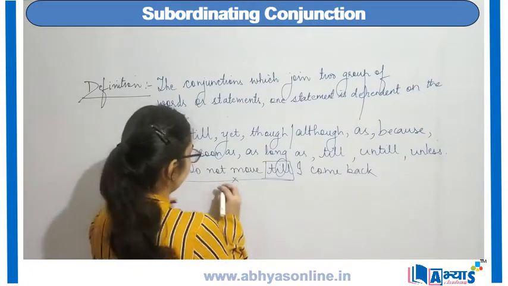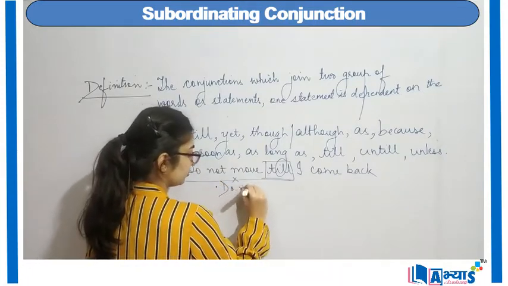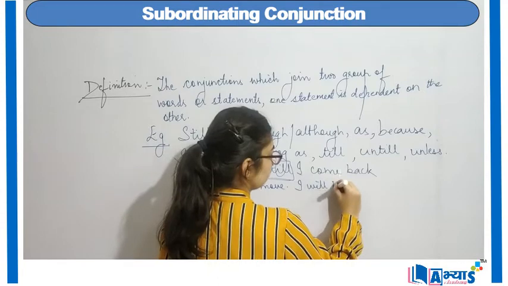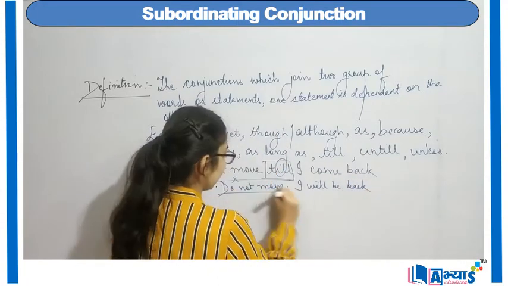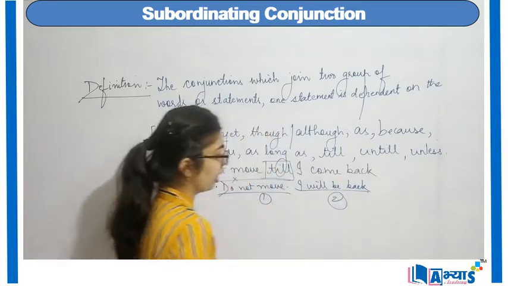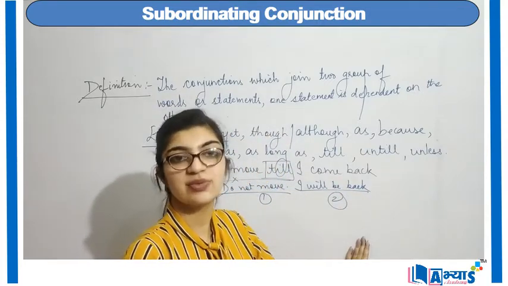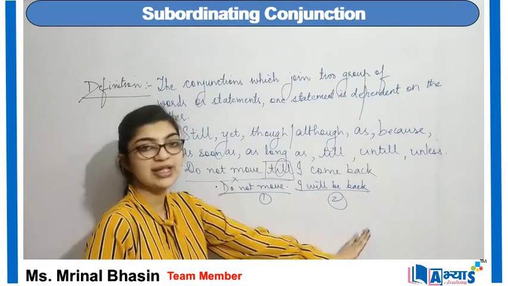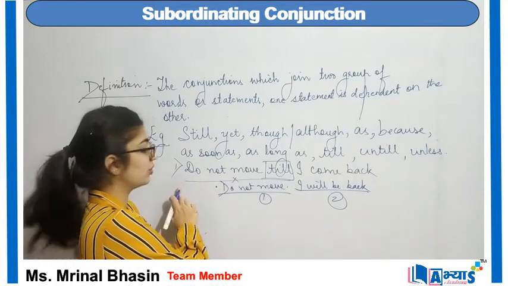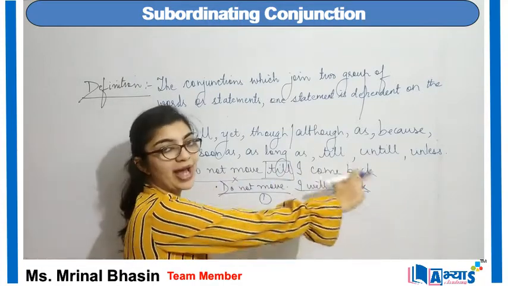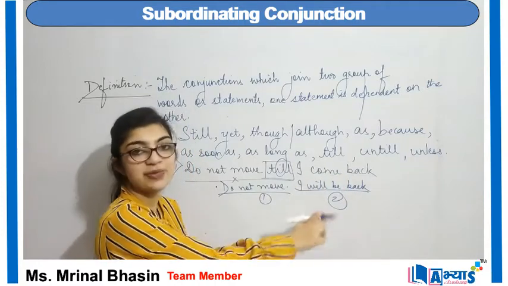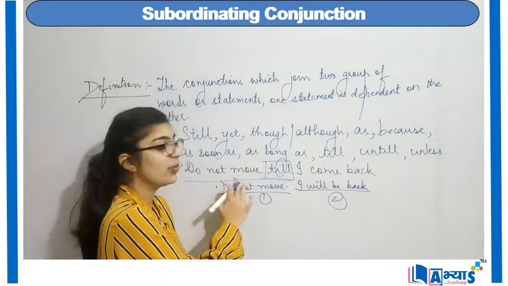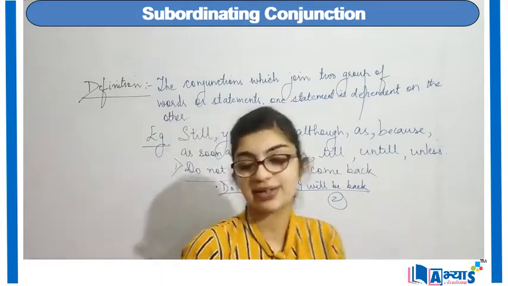It is used as "do not move", "I will be back". This is sentence 1. This is sentence 2. I want to combine these two sentences using conjunctions. So I will make use of the conjunction till to join these two sentences, and therefore I come to a conclusion, do not move till I come back, which represents the same meaning as "do not move, I will be back". But this is a better way of representing a sentence.